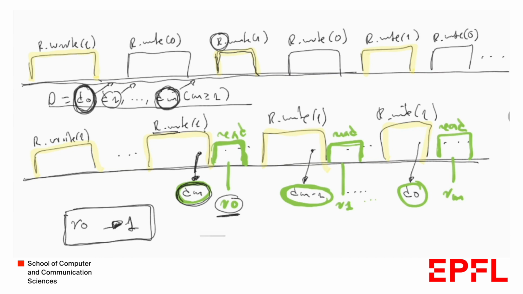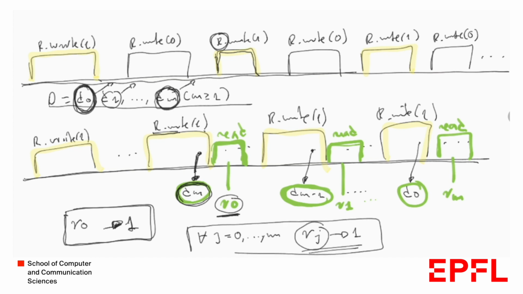And now we want to prove the following, that for every j from 0 till m, the read Rj will give us back 1. And we are going to try to prove this by induction. Let's assume we succeed in proving this. So we already have the base case that the first read will return 1. If we prove this, then this means that Rm should also return 1.